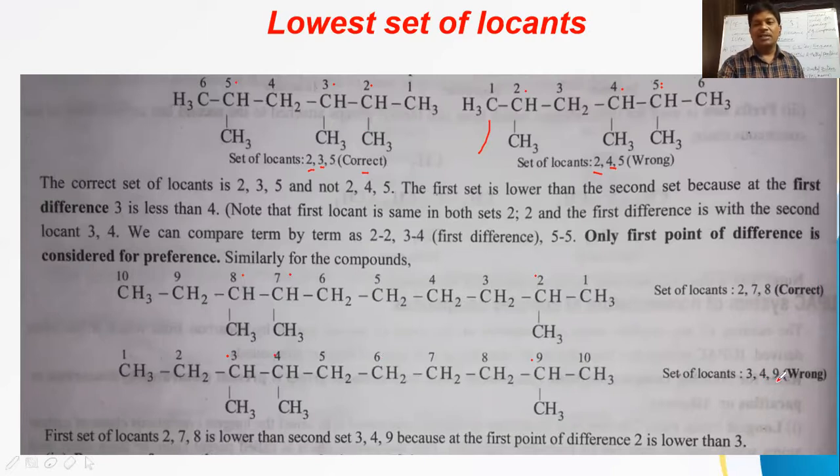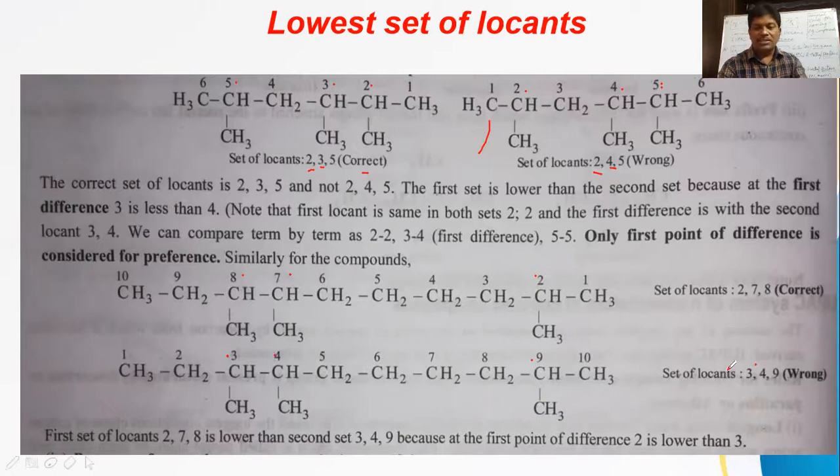Here we are getting 16, there we are getting 17. Which is the lower value? 16 is the lower value. So the lowest sum is here, but it is wrong. Why? We have to consider the lowest set of locants only. We should not take the lowest sum of locants.